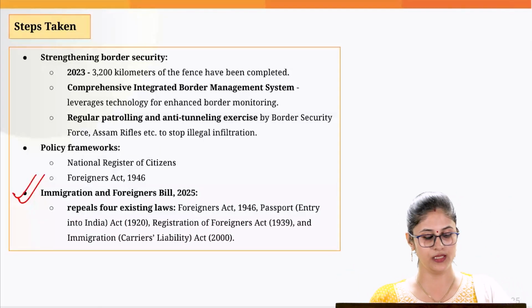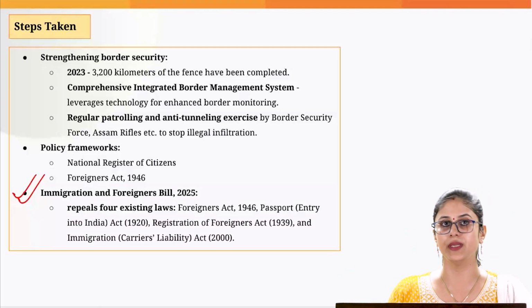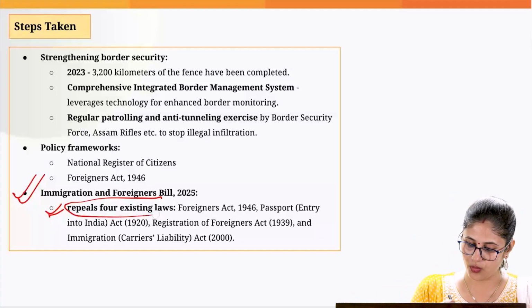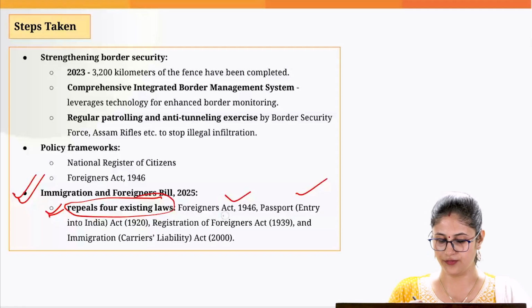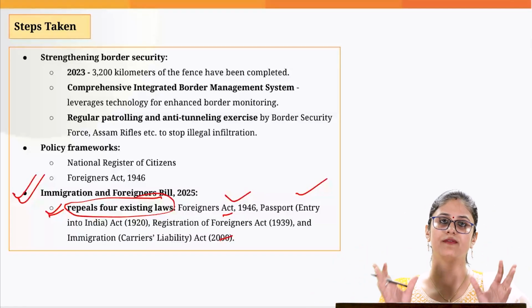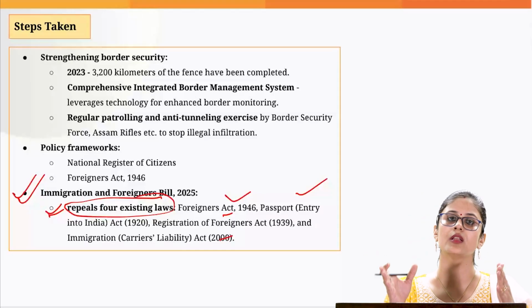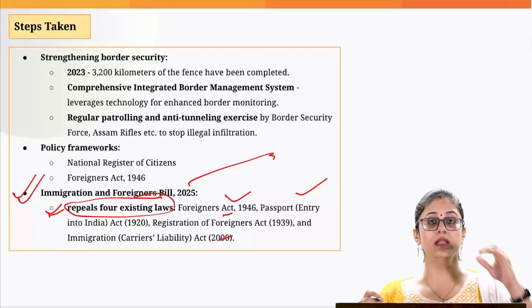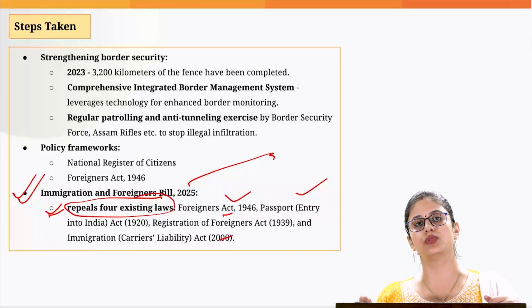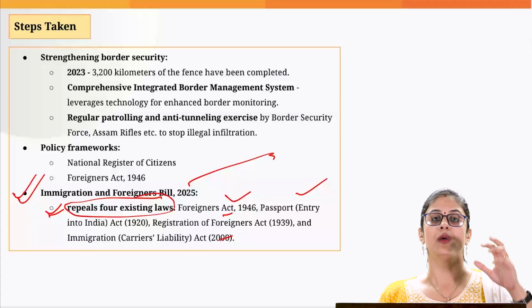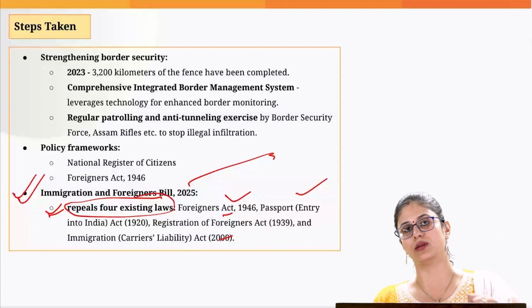Then recently in the parliament, this Immigration and Foreigners Bill has been introduced, and this bill is planning to repeal 4 existing laws. These are the 4 existing laws. So it is going to put in place a comprehensive legal framework when it comes to dealing with the foreigners who are entering and staying in India. And according to this particular bill, the educational institutions and the hospitals have to cooperate with the authorities when it comes to tracking of the foreigners in India.